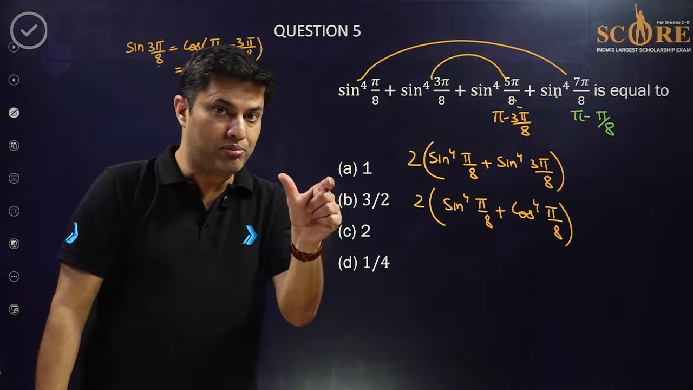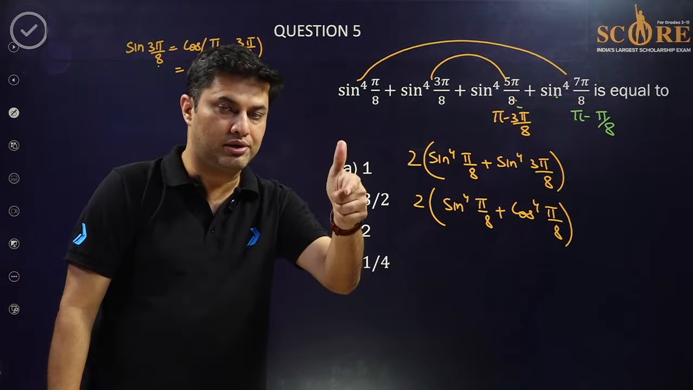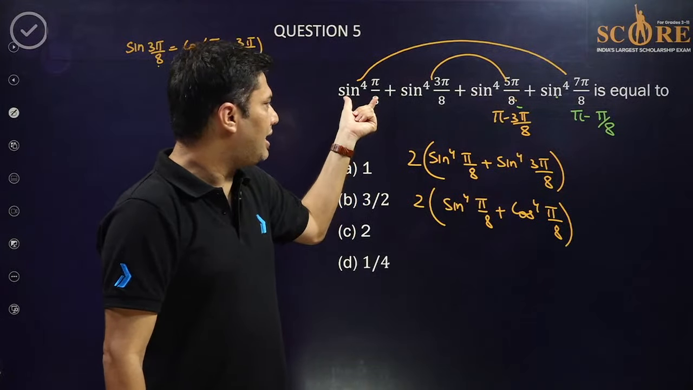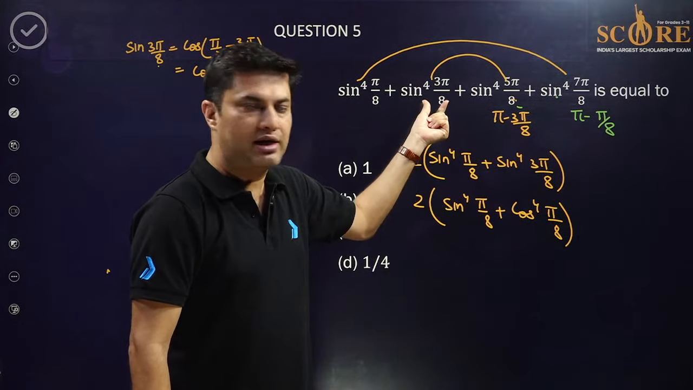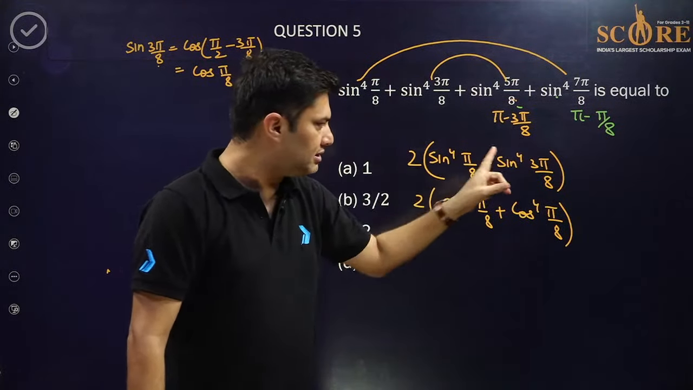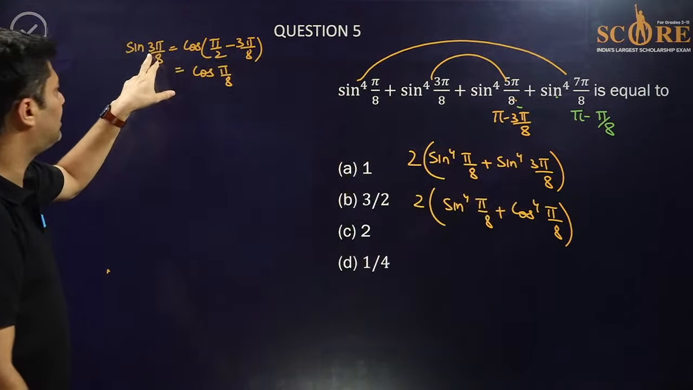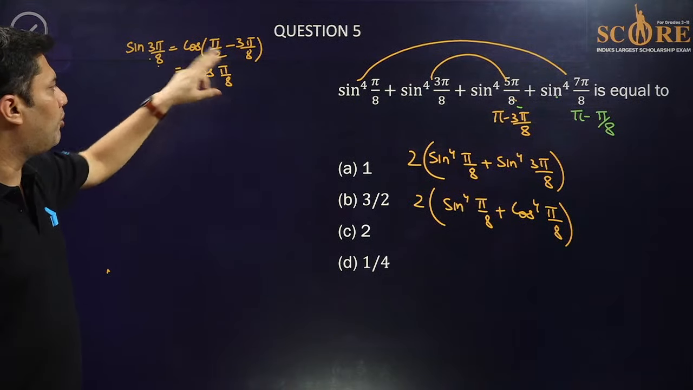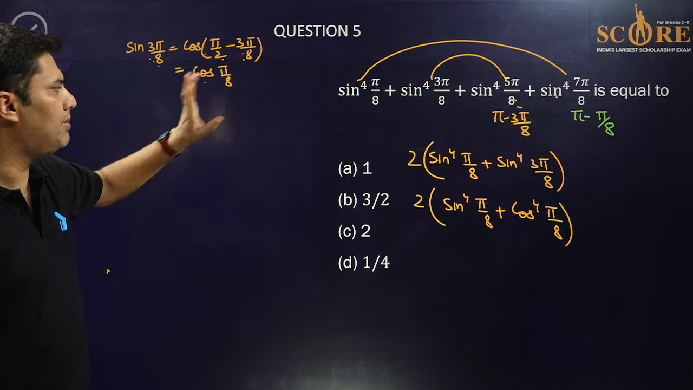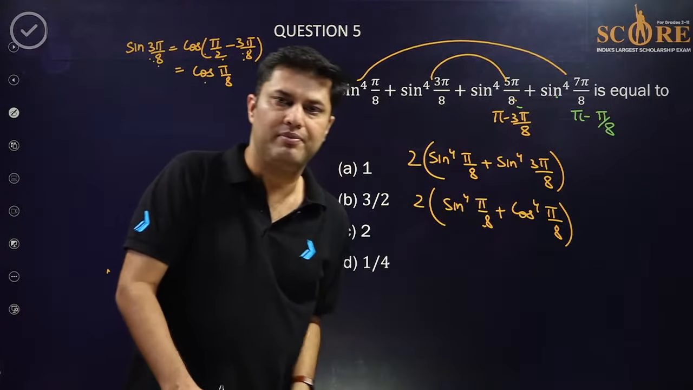This is a really tricky problem, and in trigonometry you have to learn the tricks. You have to understand and remember the tricks. This angle is the same as this angle, and the second one is the same as this angle. So 2 times. The second trick is sine 3 pi by 8 is nothing but cos pi by 8, using the complementary formula, sine theta is cos 90 minus theta. So if you subtract this, pi by 8 is coming. So both the angles are the same.